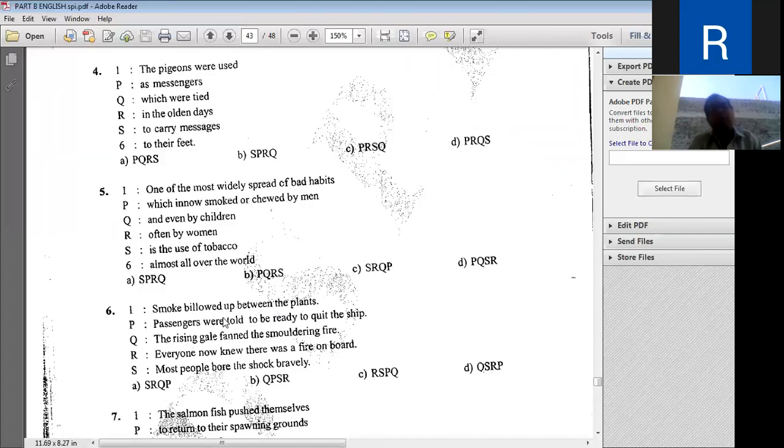The great wave of smoke was coming out between the plants. This is a tricky statement actually. The smoke of fire is not there between the plants. You will get the correct idea of this when you read the rest of the sentences, so don't make haste.